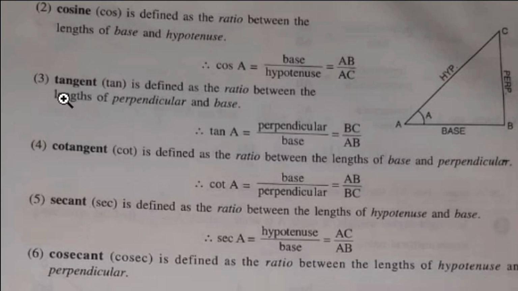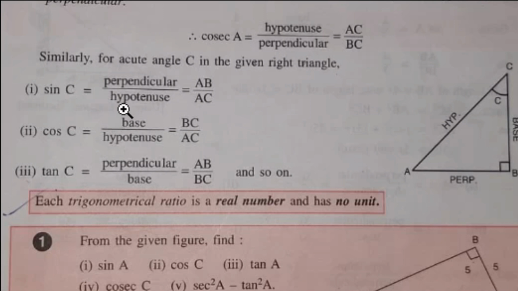Children, remember, sine, cosine, and tangent are the 3 important functions, whereas the remaining 3, cotangent, secant, and cosecant, are reciprocals of these 3. Sine's reciprocal is cosecant. Cos's reciprocal is secant, whereas tangent's reciprocal is cotangent.